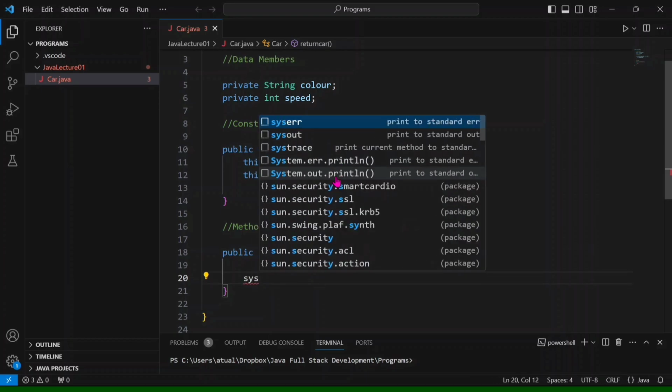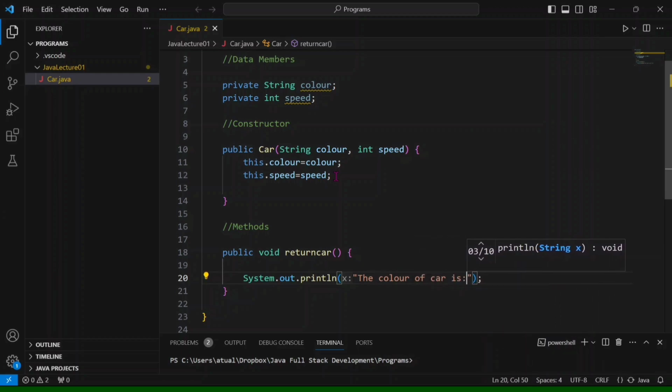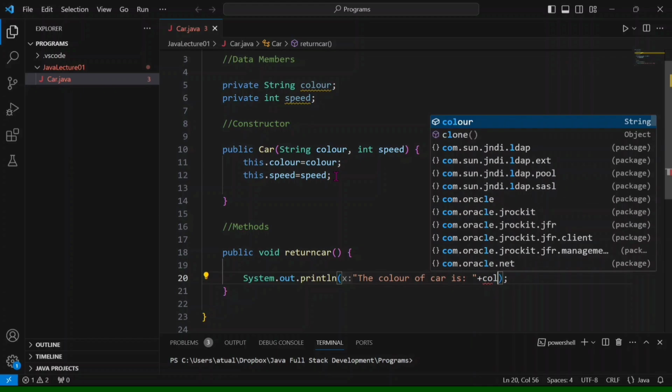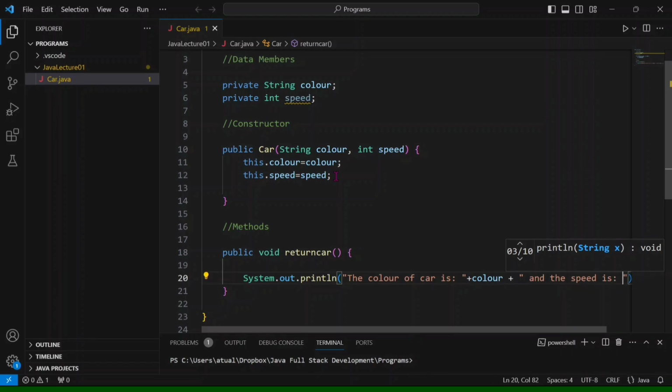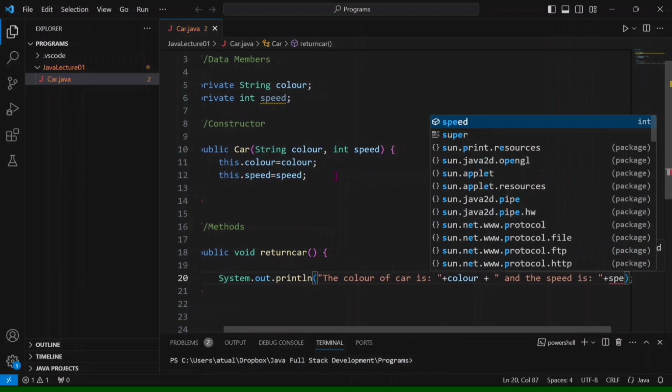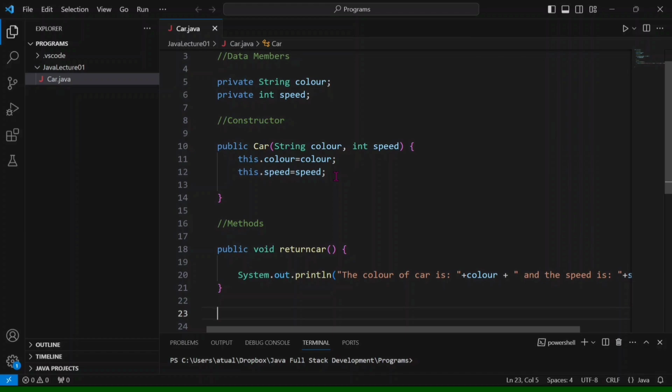So you write: the color of the car is color, and the speed is speed.